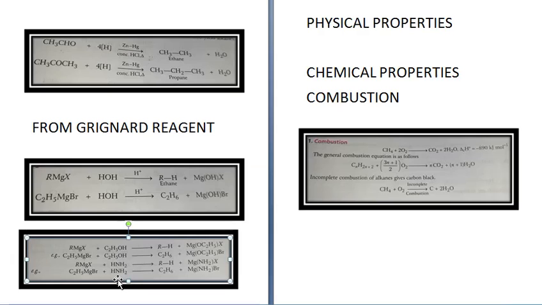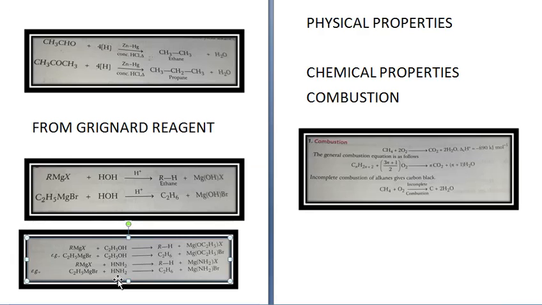Now next we come to the physical properties. First four members, C1 to C4 are gases, C5 to C17 are liquids, and alkanes containing 18 or more carbon atoms are solid at 298 Kelvin. They are colorless, odorless. Boiling point of straight chain alkane increases with increase in their molecular mass because van der Waals force of attraction increases with increase in size and surface area of molecule.